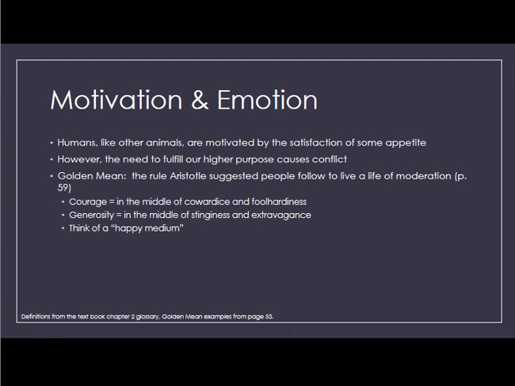And this led to Aristotle's recommendation to satisfy this conflict with the practice of moderation, which is where his rule of golden means came from. So the book has a few examples of what the golden mean is, but to me it seems like the phrase of a happy medium, finding a happy medium.